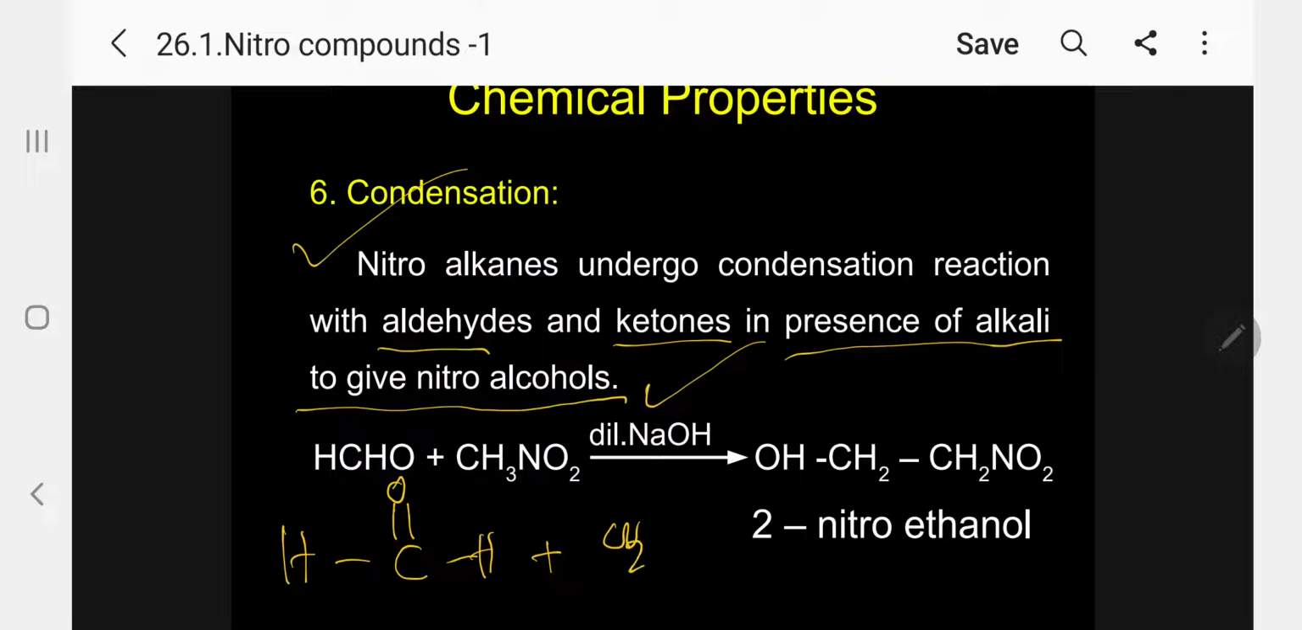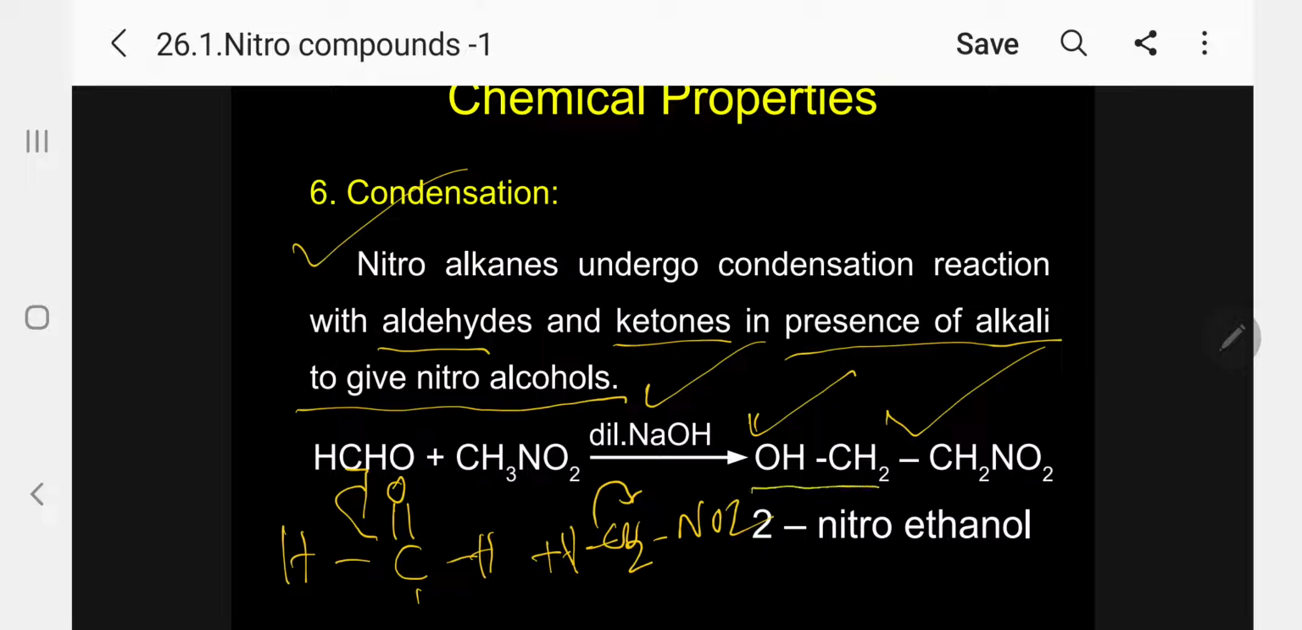Plus CH2NO2 and H. So what will happen now? It will go in this way and this is added here. Kindly follow. So H will go to O, converting into alcohol, and the CH2NO2 goes to the carbon. This is the product formed. Kindly follow, this way you can remember. Because of the acidic nature, it undergoes condensation reaction.